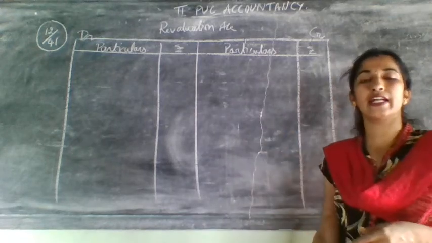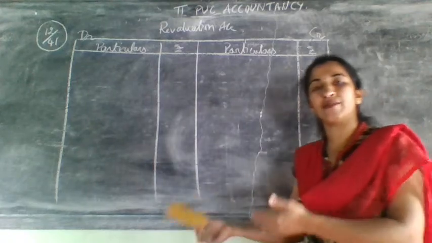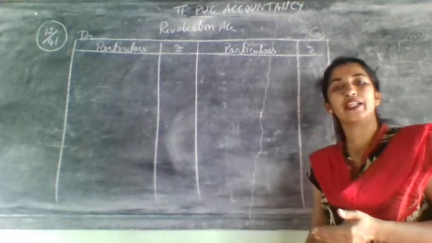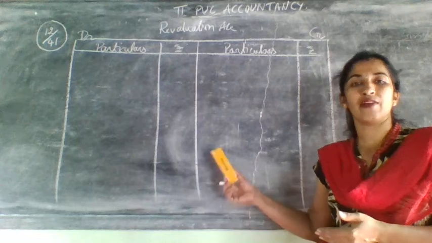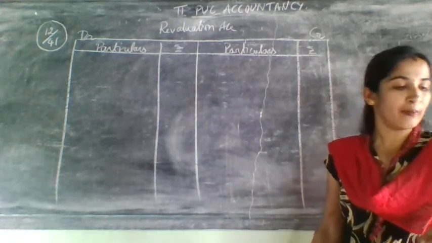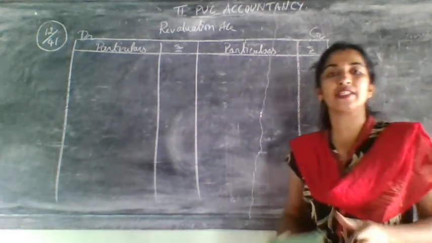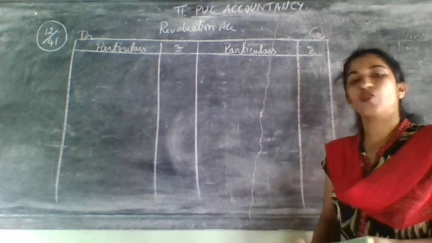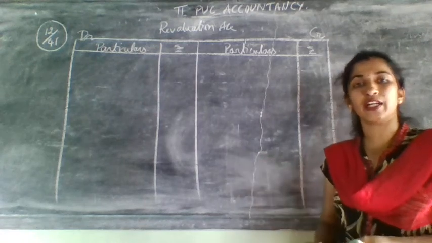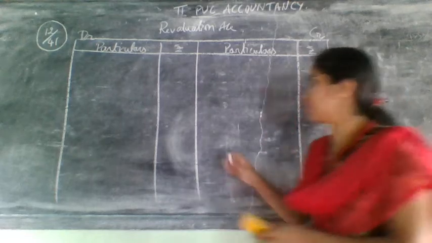Here they have given appreciated by 7,000 for building. So direct amount you need to take, and appreciation will come on the credit side of revaluation account.